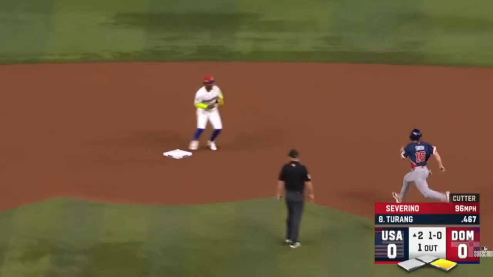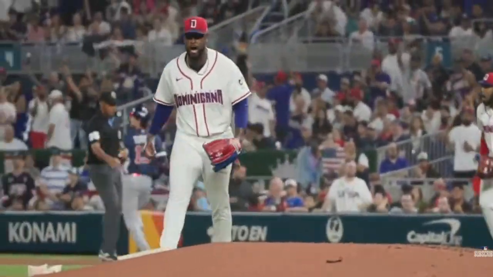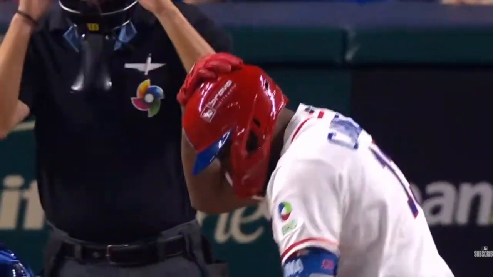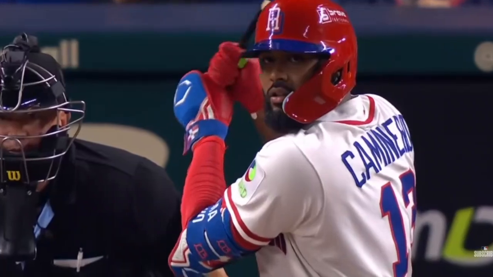Ground ball to the right side. Ketel Marte flips it over to Perdomo at first. That's an inning-ending double play for the DR. Caminero batting .376 for the DR. He's got 2 home runs, 6 RBIs in the tournament.